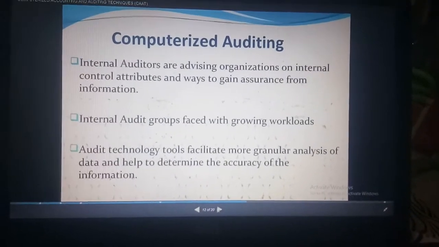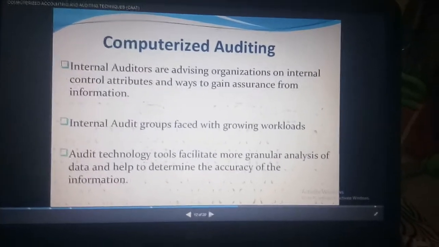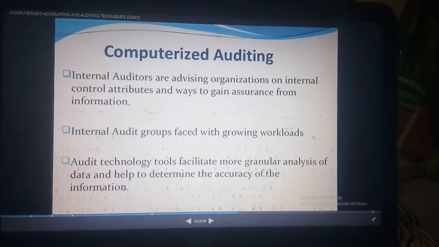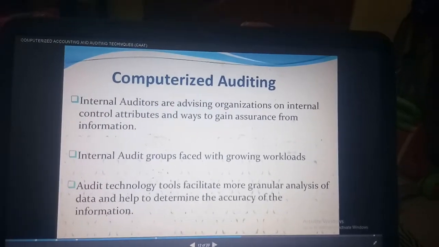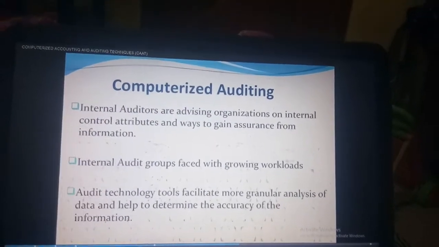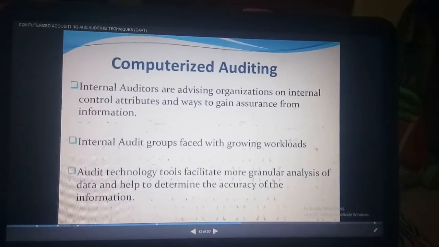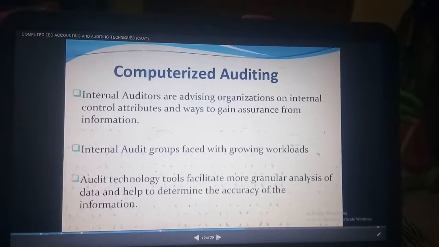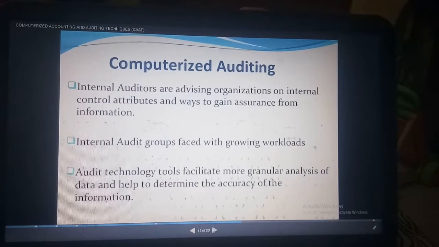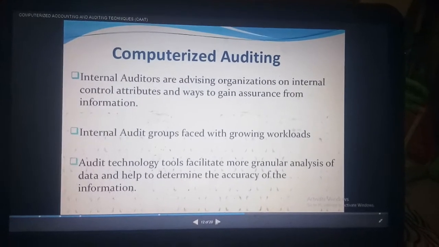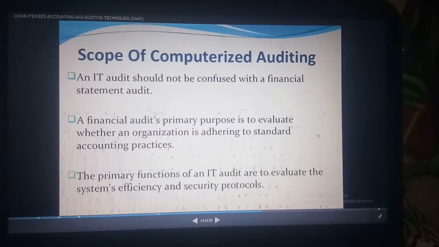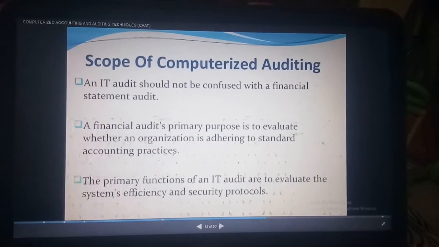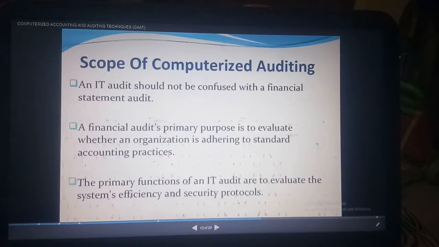Next, the audit technology tools facilitate more granular analysis of data and help to determine the accuracy of the information. So for analyzing the data in a simple manner, using a computer is very easy, and it's a modernized method. So the scope of computerized auditing is to get a clear picture about the financial statement